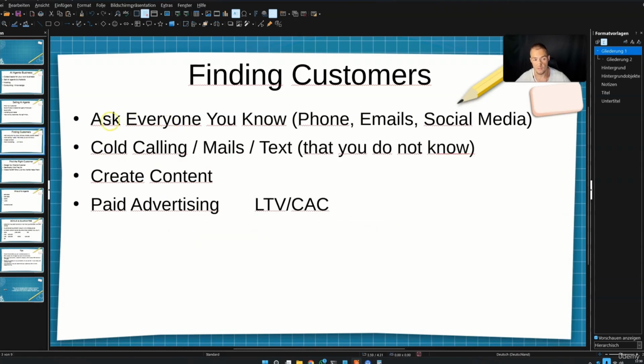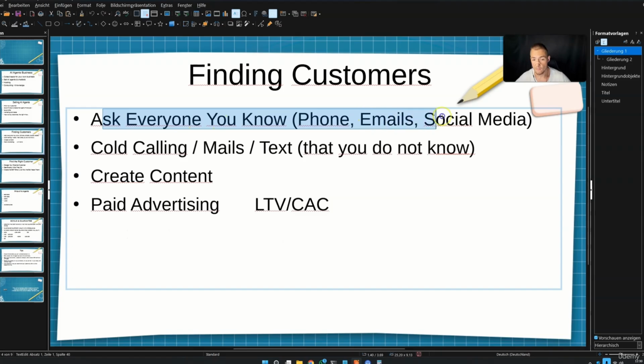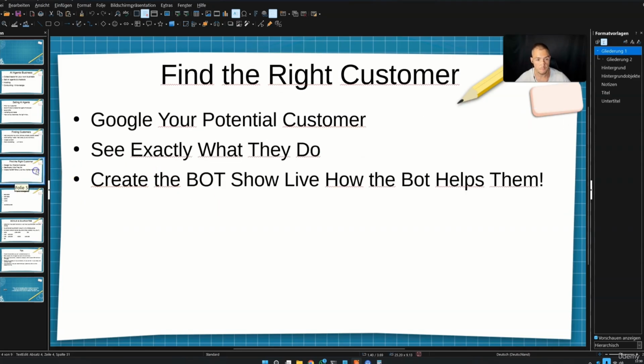You can find customers if you ask everybody that you know. This is the first thing that you need to do. Then as soon as you have done this, you need to ask everybody that you don't know, and this is an endless list. You can also create content, and every other thing will work better if you do that. And if you have mastered all of this, I am sure you have a strong business. Then you can eventually start with paid advertising, but just if you know LTV divided by CAC.